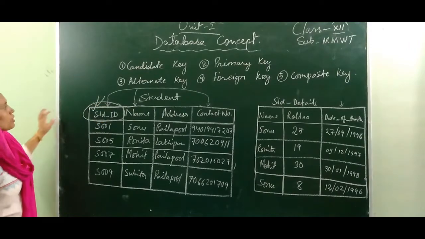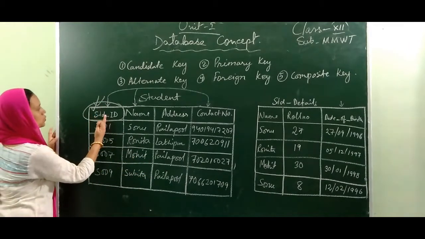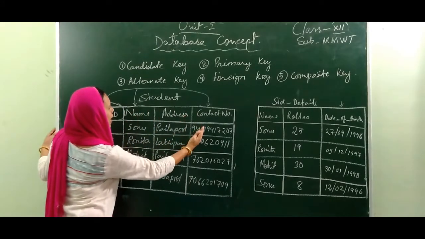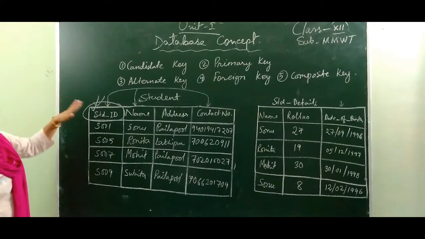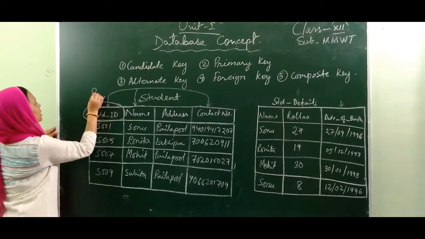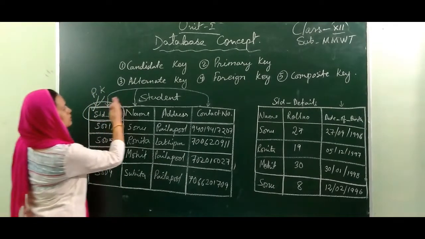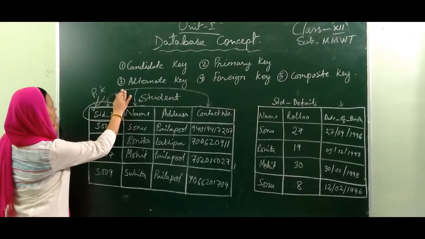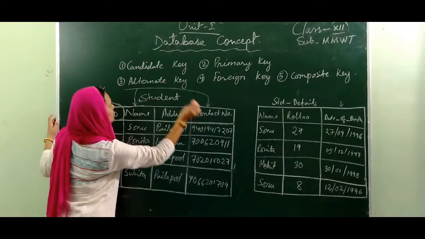So we have already known that in the candidate keys, the first one, the second one and the fourth one are uniquely identified. That's why they are candidate keys. But later on we know that only the student ID is the primary key. Next, out of these three, when we say the first one is the primary key, the remaining two are known as alternate keys.